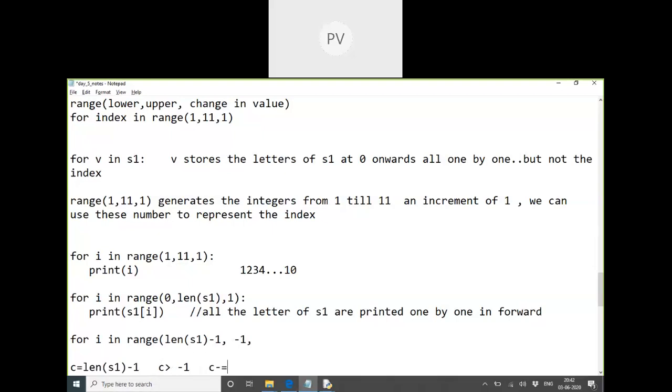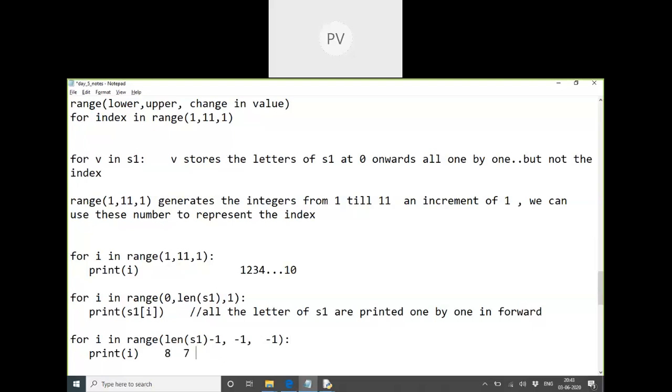What do I have to do here? These three expressions I can just mention here: length of S1 minus 1, till minus 1, and we have to go minus 1. Now if I print i, what we're going to get is just the indexes, starting from the last, since in Teclan we have 9 characters.